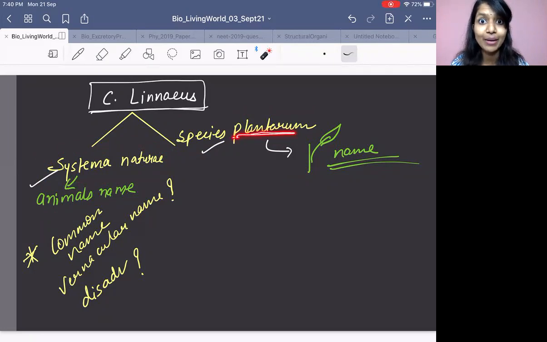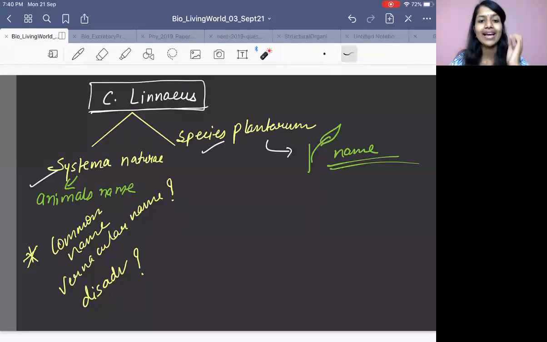Plant is always related to Plantarum. So this book, Species Plantarum, was consisting of plant names. What about Systema Naturae? The remaining one they left out. It was consisting of animal names.